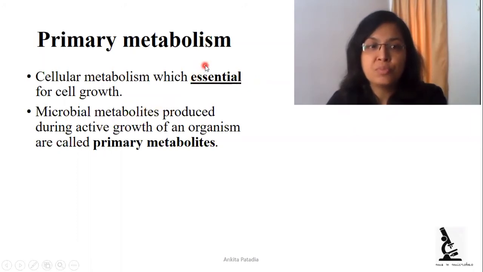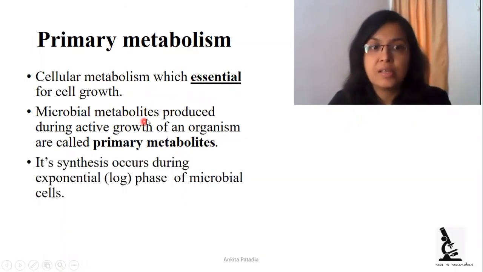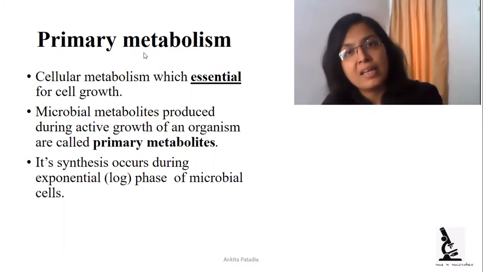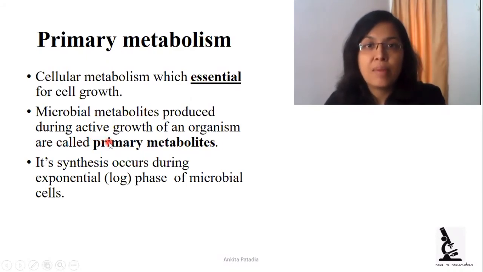and the product is produced during the active growth of the microorganism. The synthesis of these primary metabolites, or the primary metabolism, will occur during the log phase or exponential phase of growth. As we know, there are 4 phases of bacterial growth, that are lag phase, log phase, stationary phase, and death phase. So this primary metabolism occurs in the second step, that is the log phase.